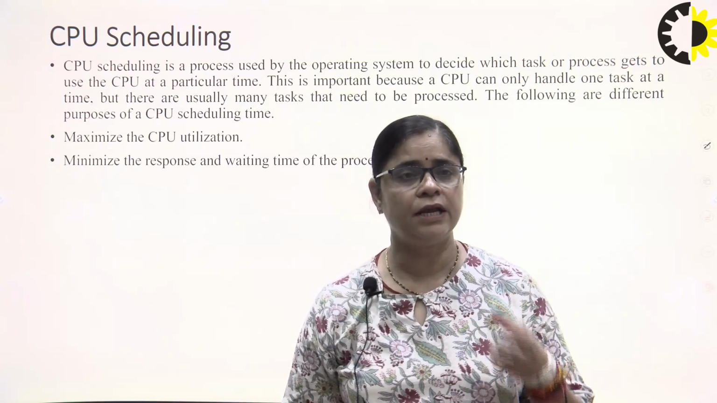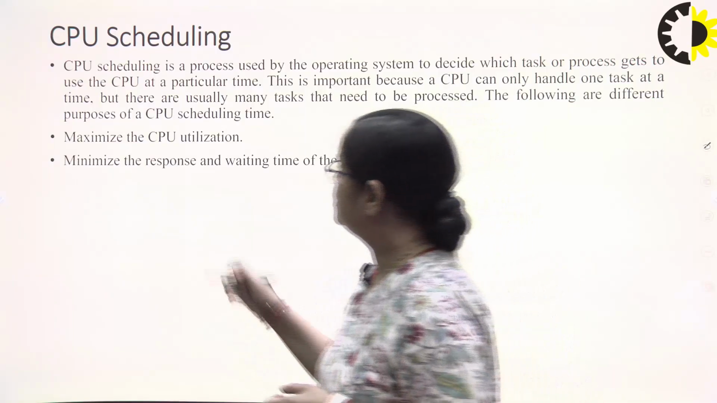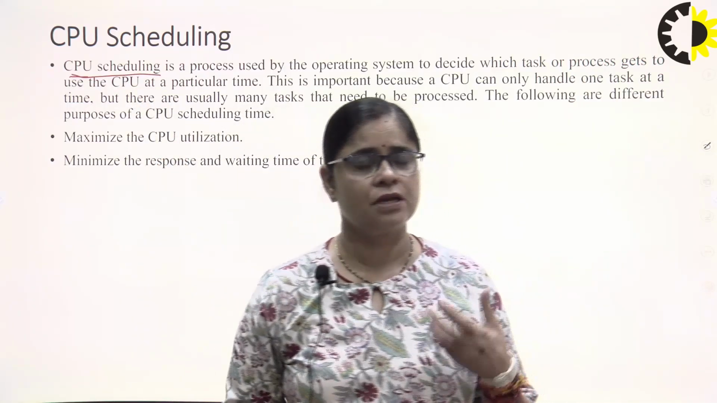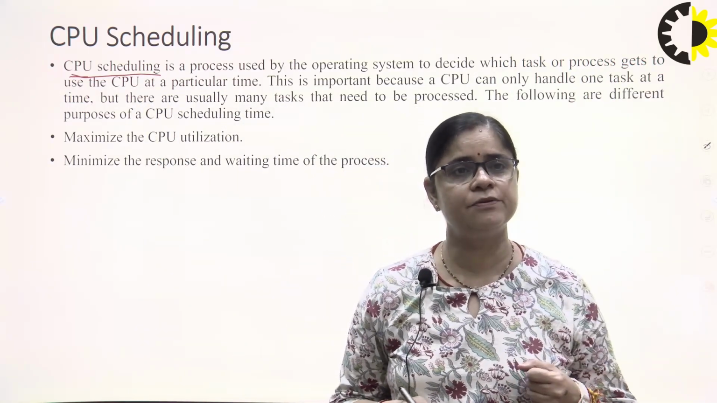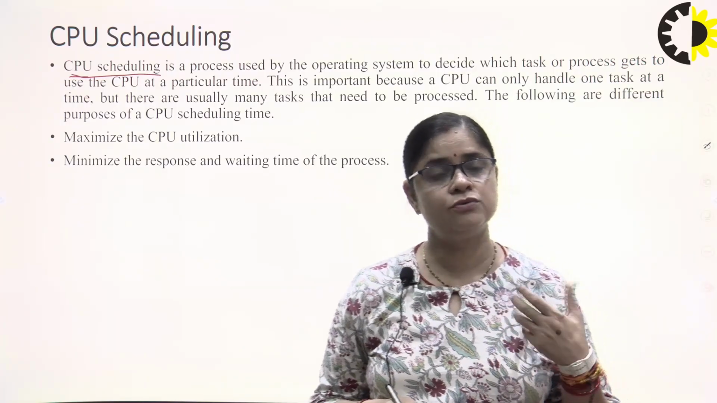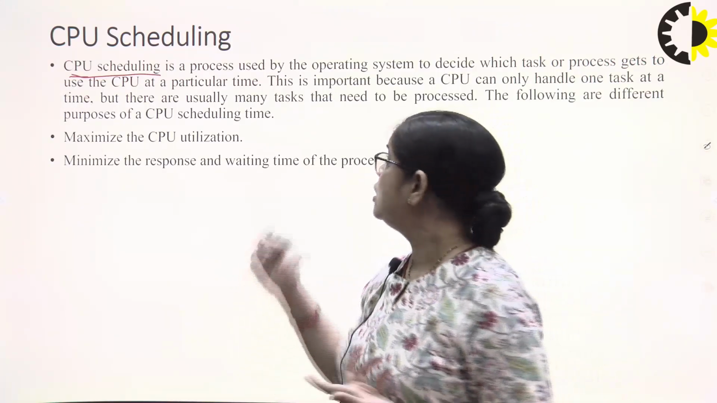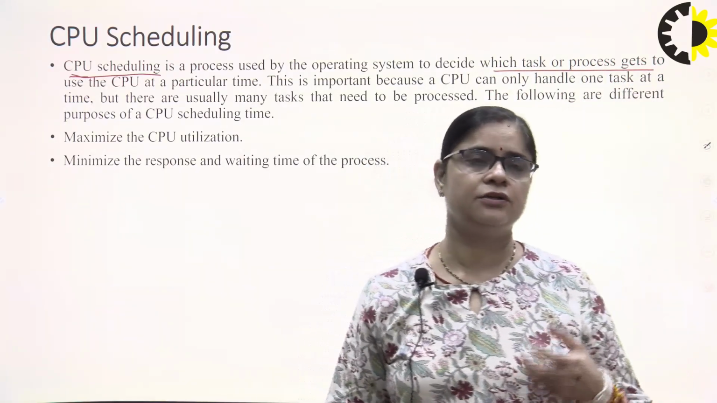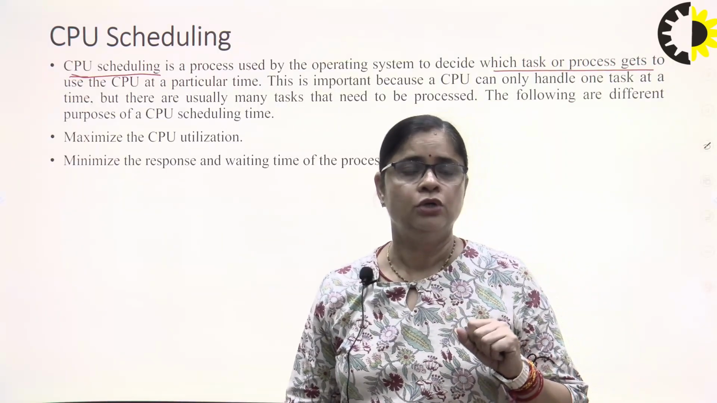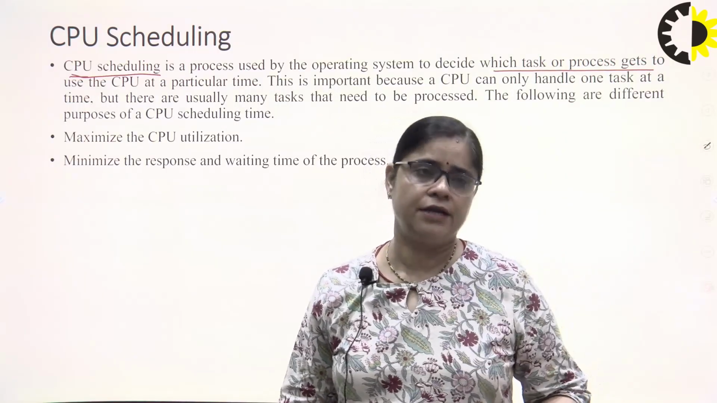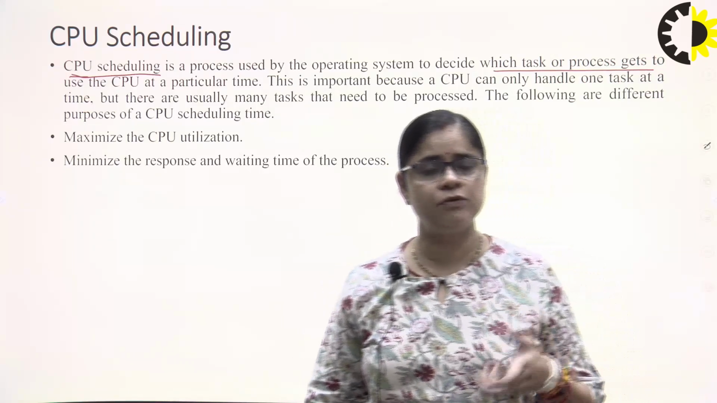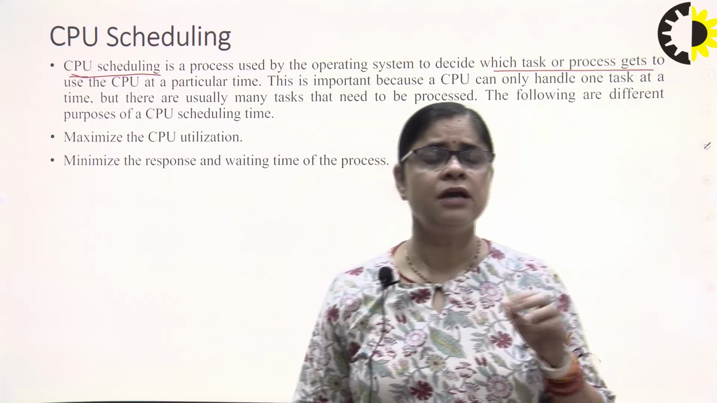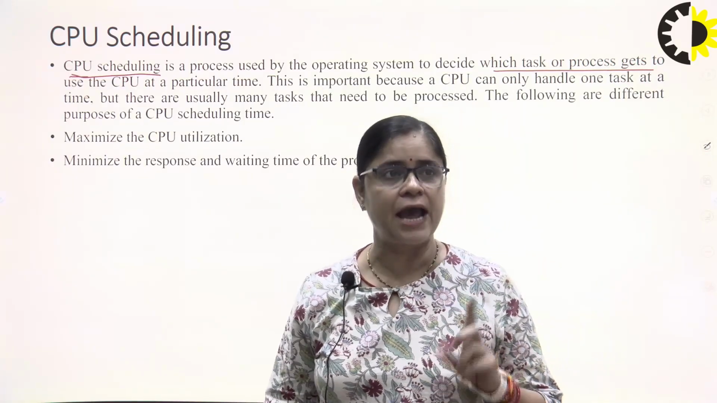That is mainly decided by the CPU scheduling. So we can say that CPU scheduling is a process used by the operating system to decide which task or process gets the use of the CPU at a particular time. It is very important because the CPU cannot handle multiple tasks. Sorry, it can handle only one task at a time.